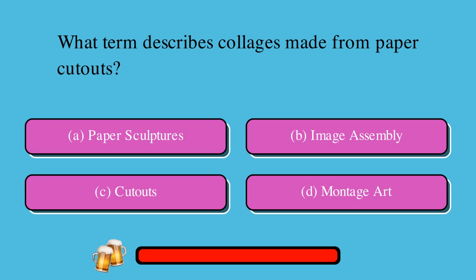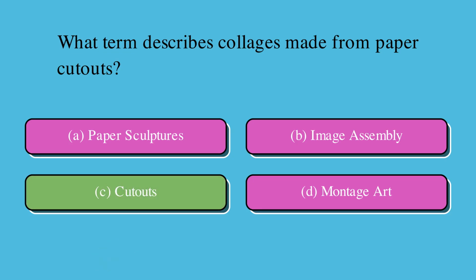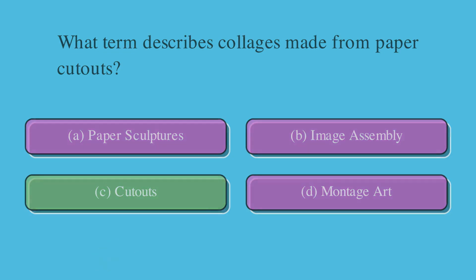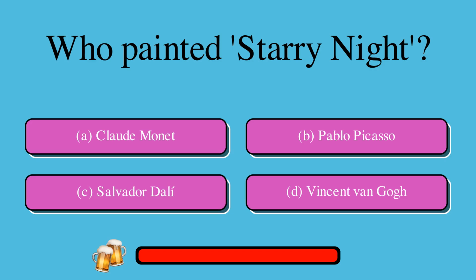What term describes collages made from paper cutouts? A. Paper sculptures, or B. Image assembly, or C. Cutouts, or D. Montage art? The correct answer is C. Cutouts.